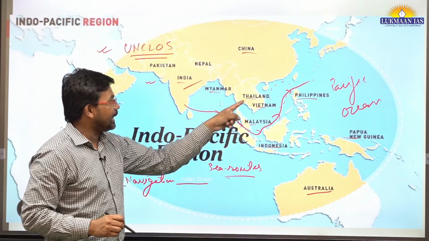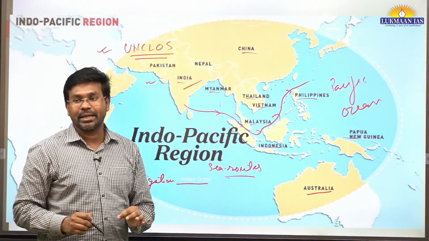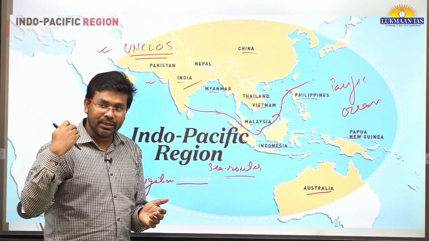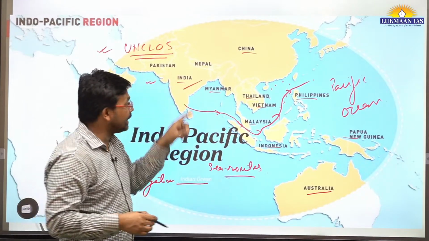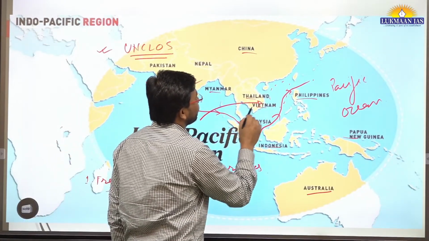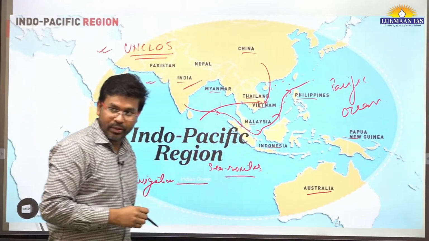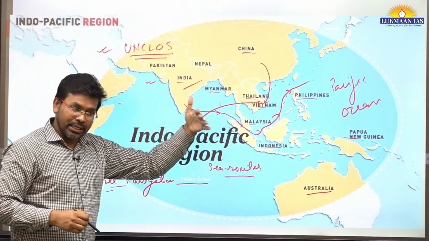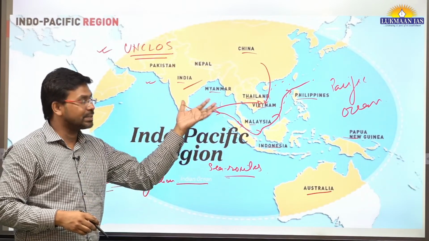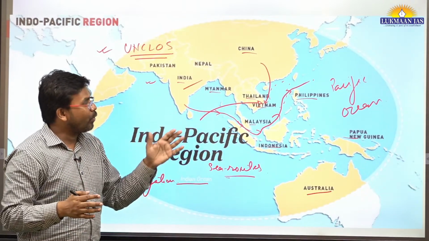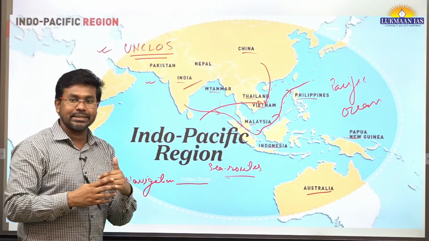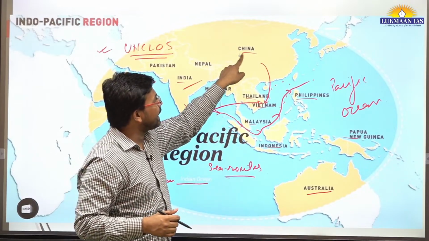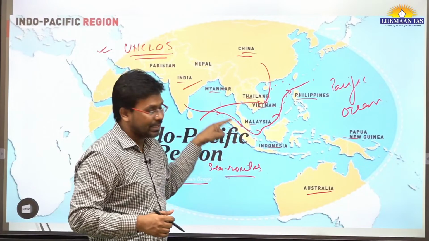So that's the thing. And if we talk about Vietnam, Vietnam is a country that has had civil wars. There were times when the United States of America was directly fighting a war with Vietnam. China was involved in that war. But the time has passed. The USA has withdrawn its troops. Vietnam has come out of the war situation. Now it's a free, sovereign country. It makes its own rules. But the thing is, China still asserts its power over these countries.